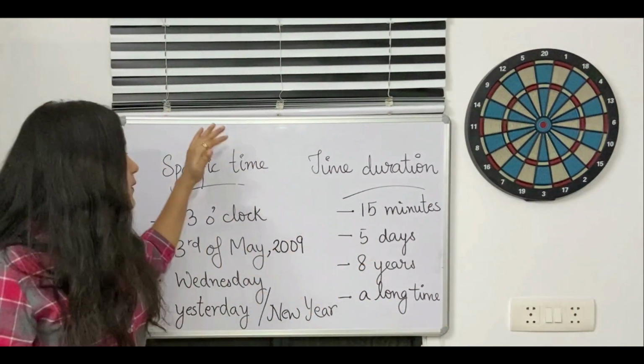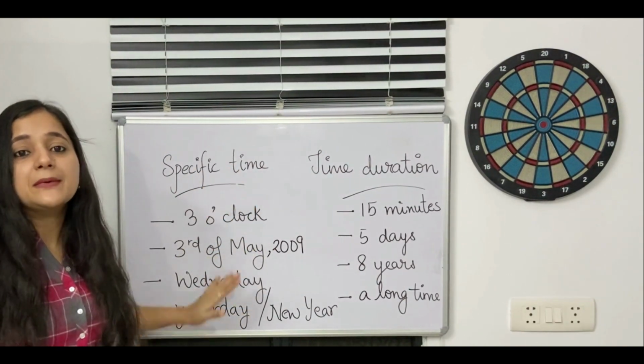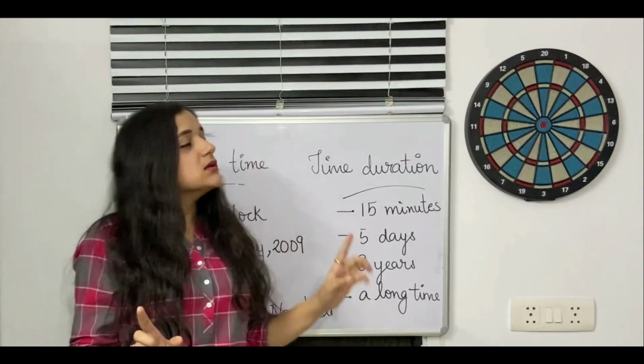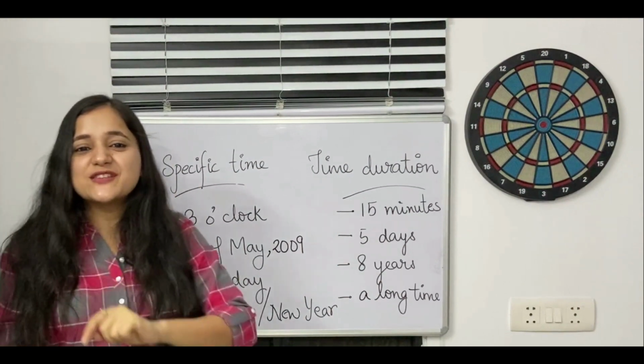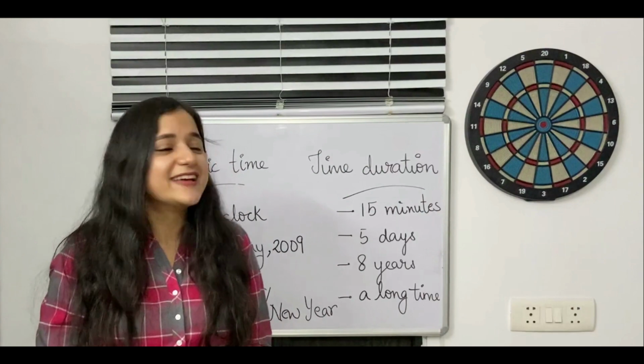So what are we going to use when we are talking about a specific time? Remember, we will always use since. You can remember it with a very simple trick: S stands for specific time and S is what since starts with.